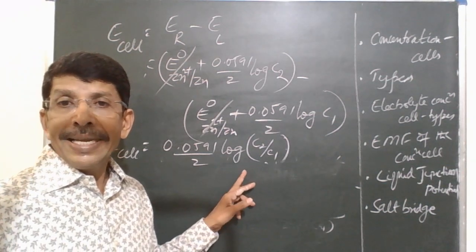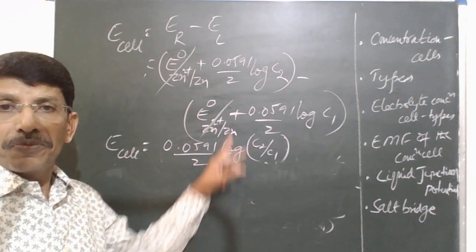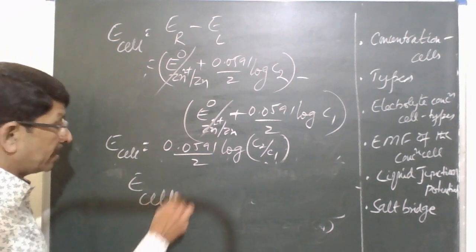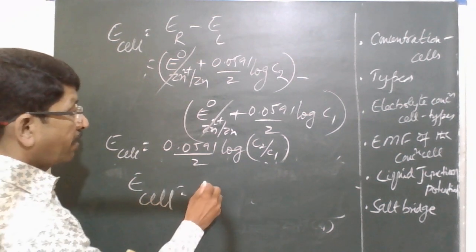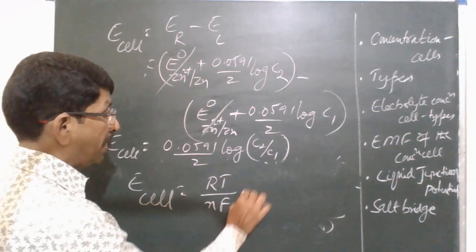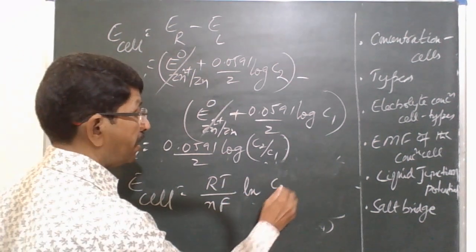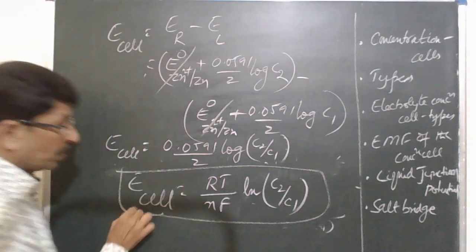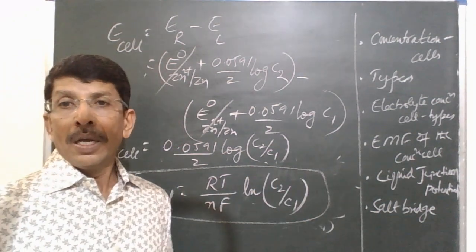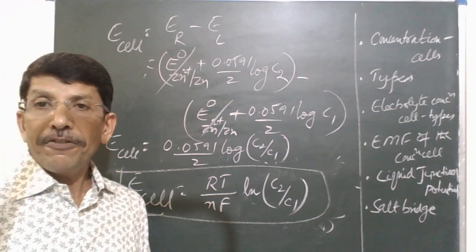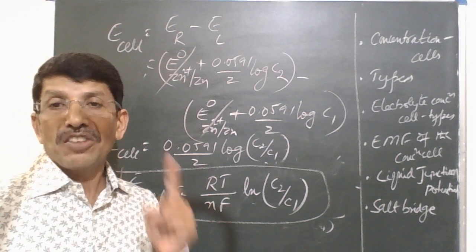So this is the expression for EMF of this concentration cell. Or in general, we can also write this as RT over nF log base e. So this is the general expression for EMF of electrolyte concentration cell.